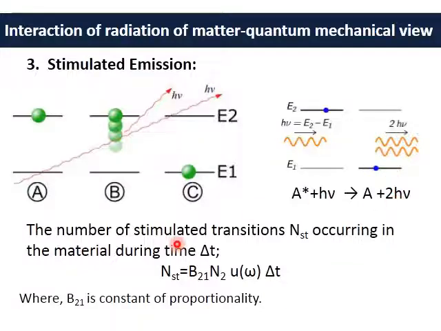Now the number of stimulated transitions, that is NST, occurring in the material during this small interval of time delta t, is given by NST proportional to N2, the population in the higher energy level, times U omega, which is the spectral energy density, times delta t. Again the constant of proportionality in this case is B21, since the transition is taking place from 2 to 1.